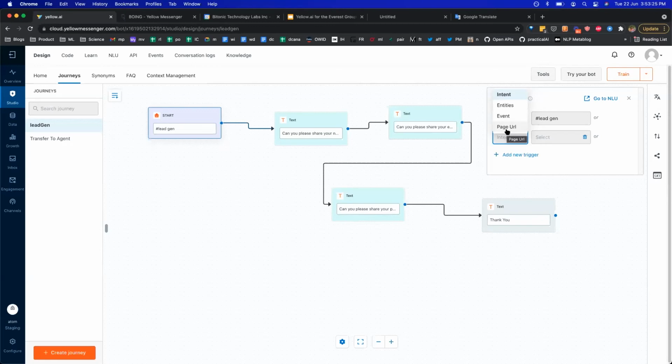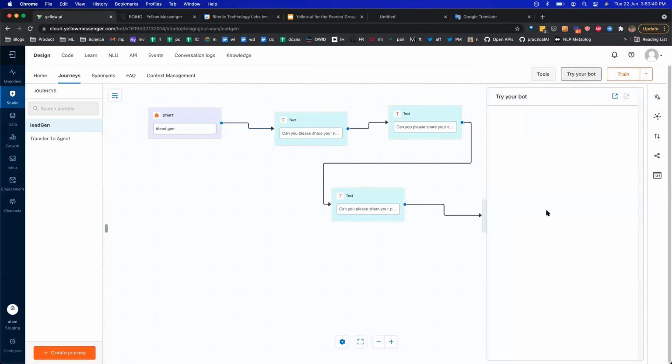You can also trigger specific journeys based on which page your customer is on. So that basically happens through the page URL section. Right, so for this, we have basically added this. And yeah, I think that's pretty much it. We can go ahead and try our bot.